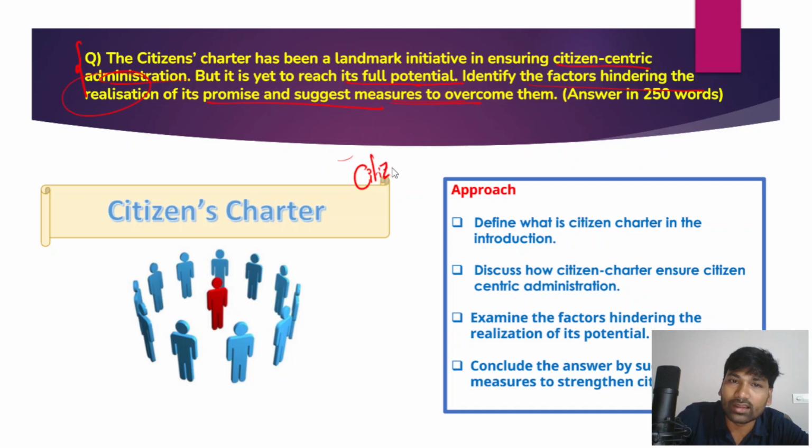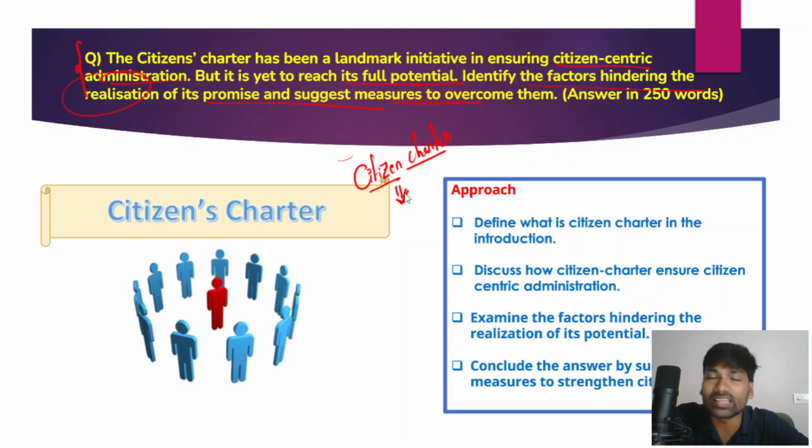So firstly, I'll briefly try to explain what exactly is a citizens charter. Now, a citizens charter means a list of responsibilities, roles and services that one organization provides to its customers, right? So that is known as a citizen charter.